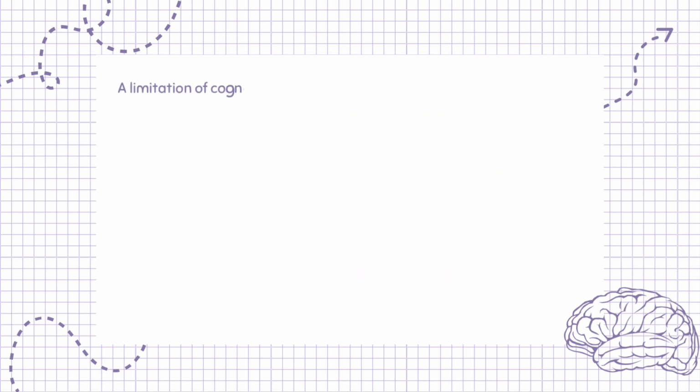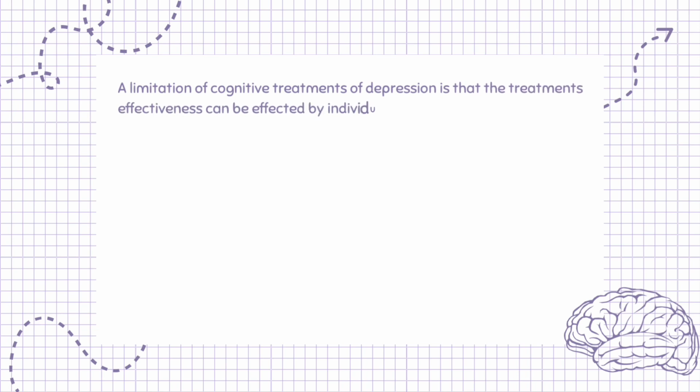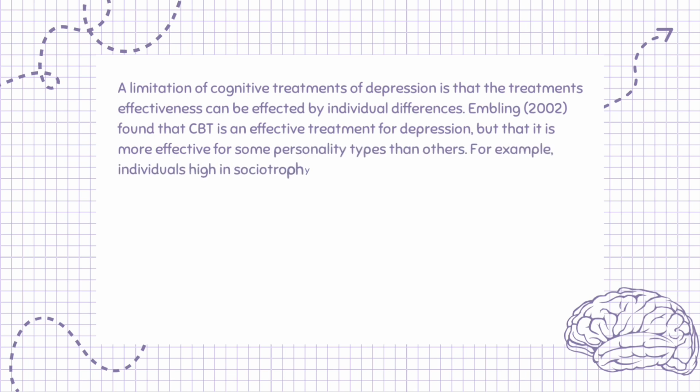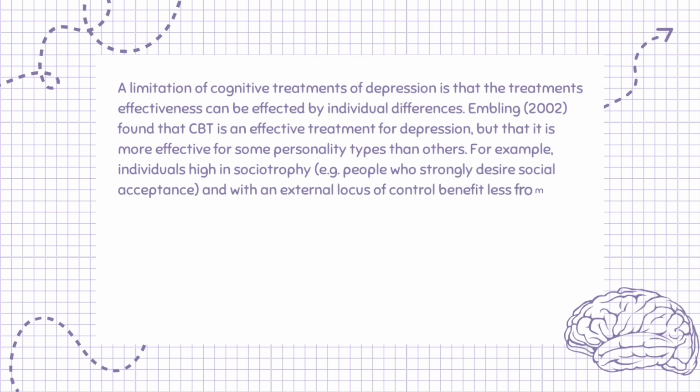A limitation of cognitive treatments of depression is that the treatment's effectiveness can be affected by individual differences. Embling, 2002, found that CBT is an effective treatment for depression, but that it is more effective for some personality types than others. For example, individuals high in sociotrophy, e.g. people who strongly desire social acceptance, and with an external locus of control benefit less from CBT than those who are low in sociotrophy and have an internal locus of control.